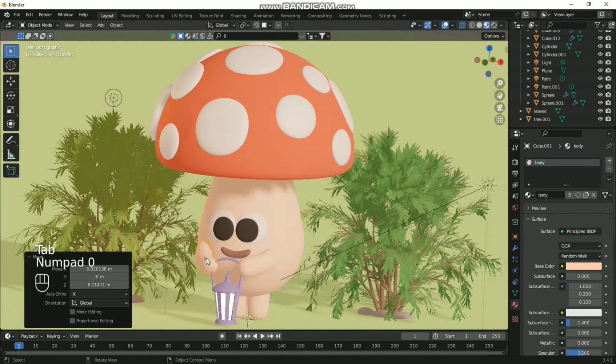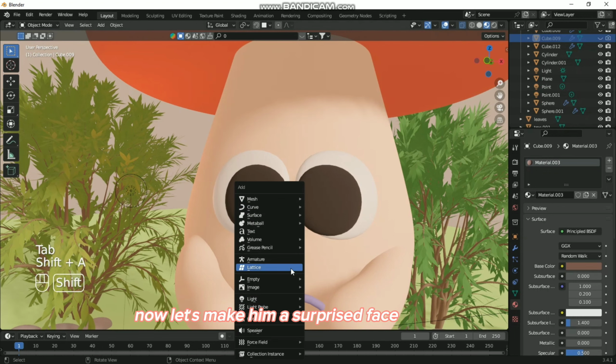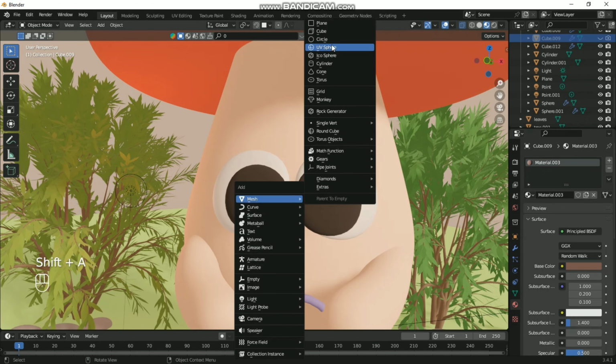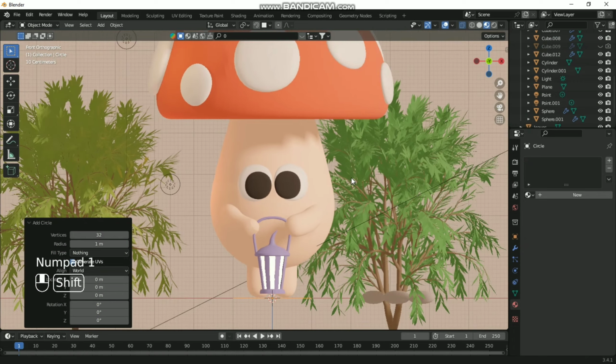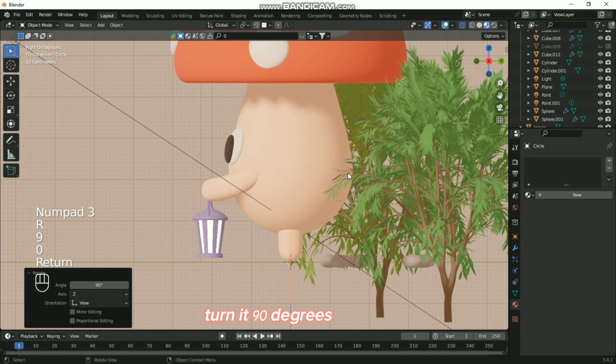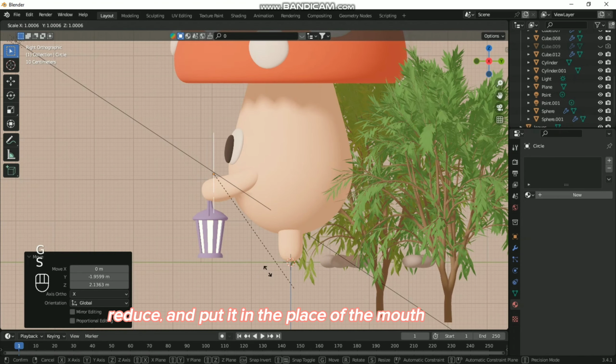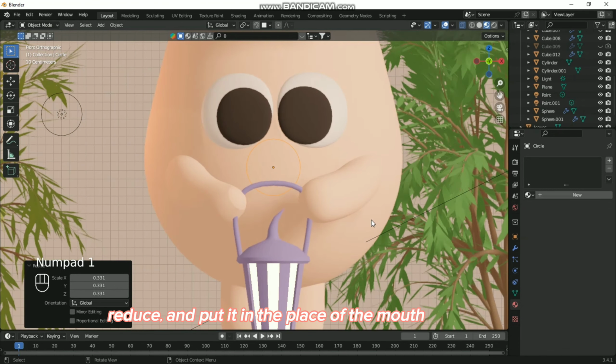Hide his mouth by clicking the H key. Now let's make him a surprise face, creating a circle. Turn it 90 degrees, reduce and put it in the place of the mouth.